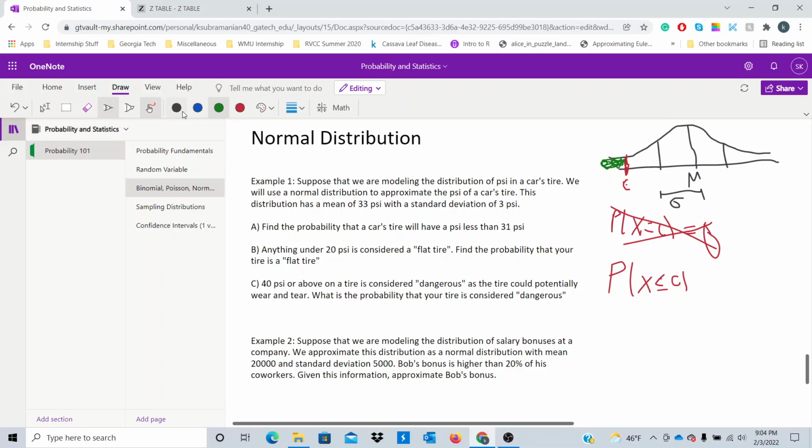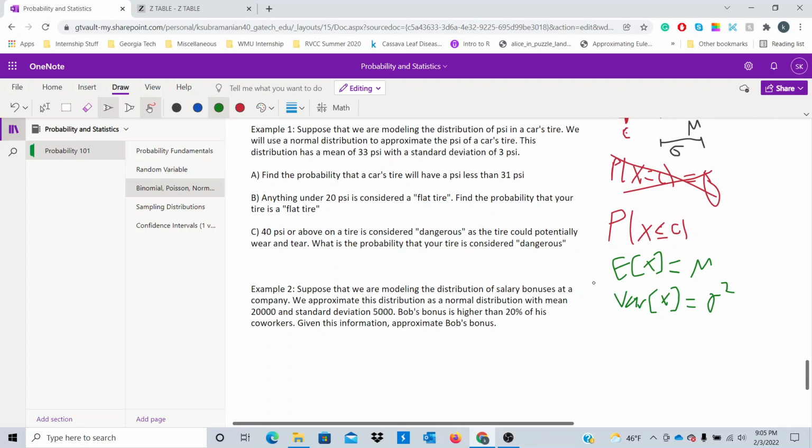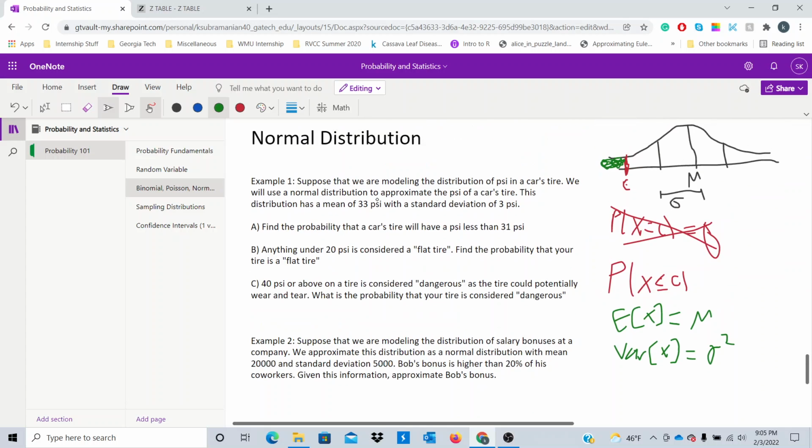The mean of the normal distribution will always be specified, and the standard deviation will always be specified. If you're given the variance instead of the standard deviation, all you have to do is take the square root of the variance to get the standard deviation. We will say that the expected value for a normal distribution is mu, or the mean. We will also say that the variance associated with the random variable x, where x can be modeled by a normal distribution, is sigma squared, right? So that's what we're going to know. I guess it helps to get some intuition by actually doing some examples.